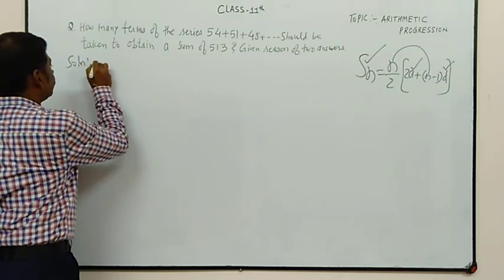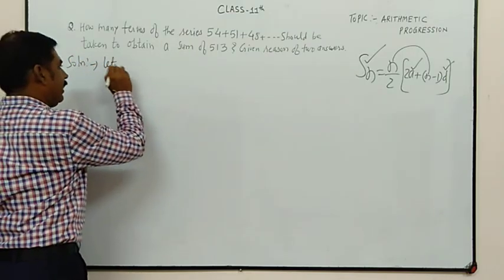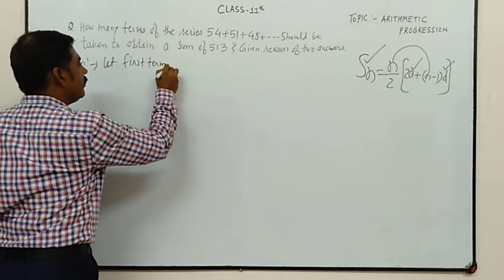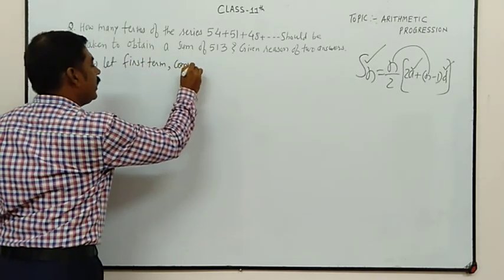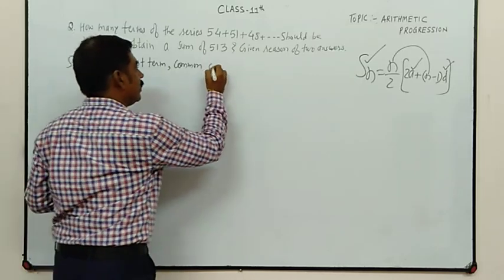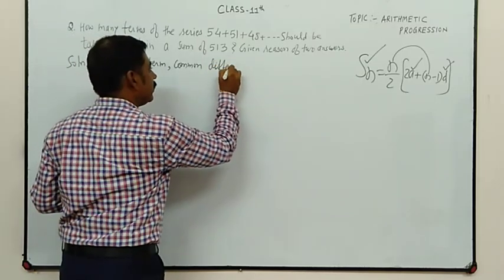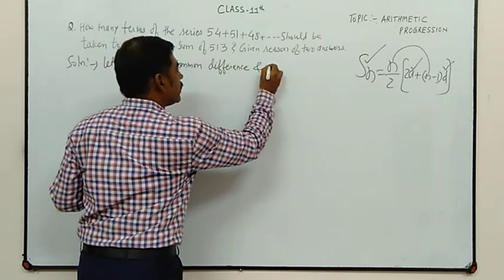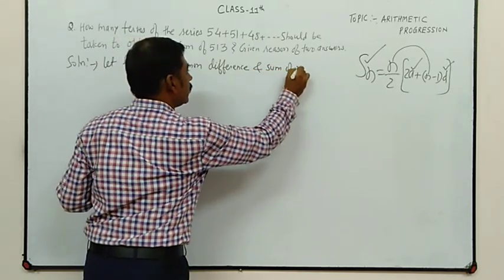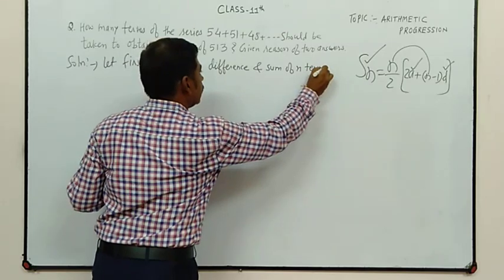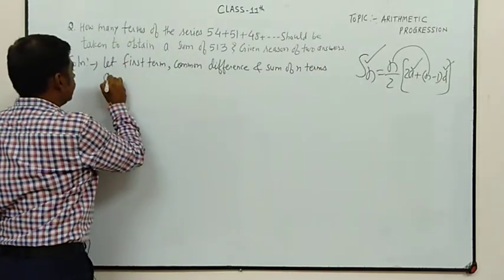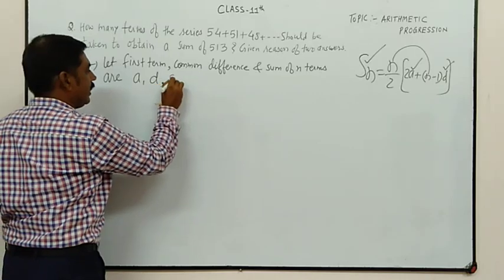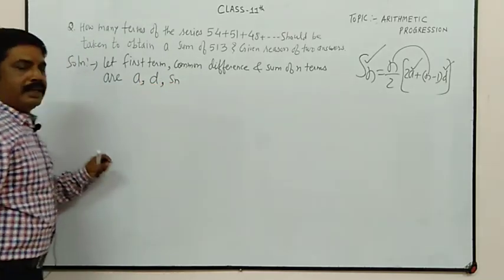So take, let the first term, common difference and sum of n terms be a, d, Sn.